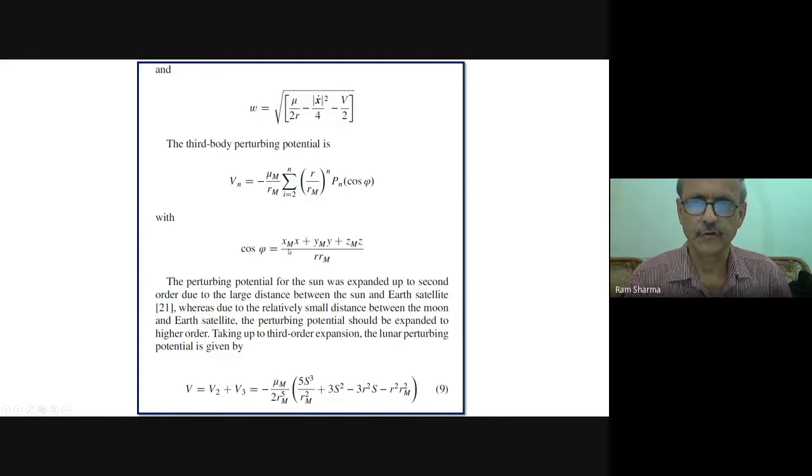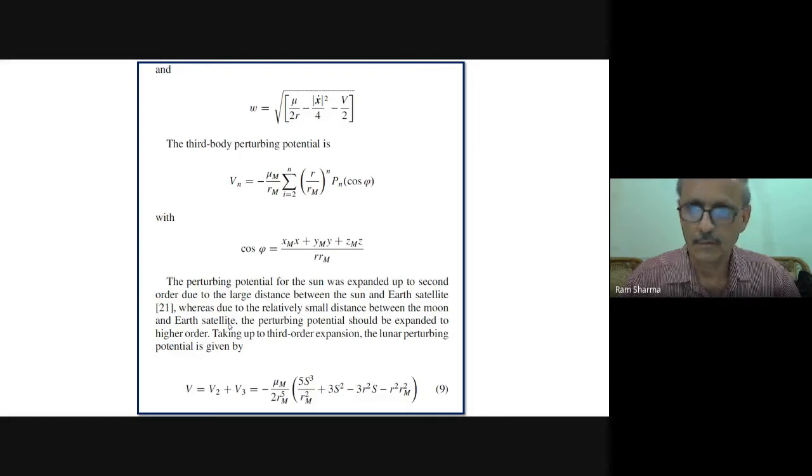The perturbing potential of the sun was expanded up to second order. That we did earlier, but I will be showing you that in my next presentation, due to the large distance between sun and earth. Whereas, due to the relatively small distance between moon and earth, because this distance is much smaller, we are only 384,000, whereas there we are around 149,30,000. We used to call that miles at that time. So that is quite a large distance and should be expanded up to higher order terms.